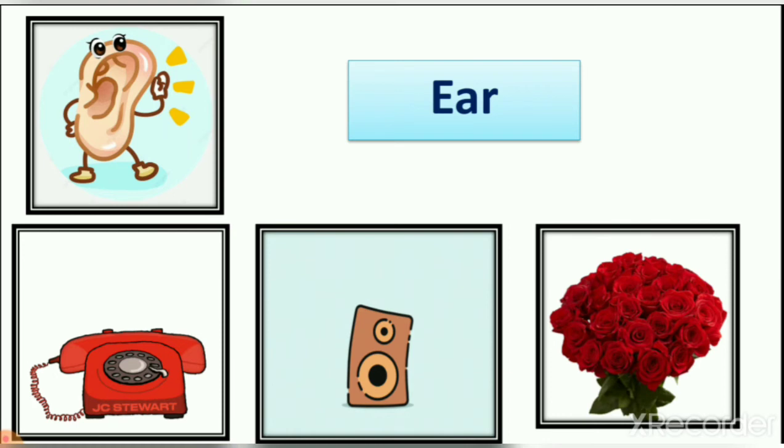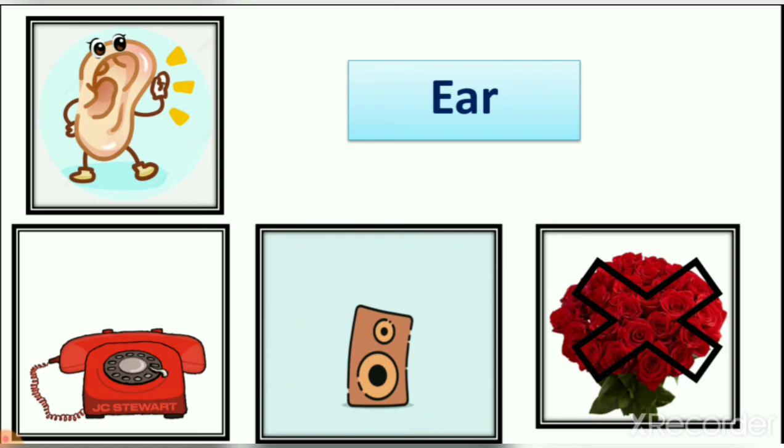No. Right? What are we using to smell things? We are using our nose. So it means which picture is the odd one? It is our nose which we use to smell things. It means rose is wrong. Why? Because when we smell a rose, we are not using our ear.